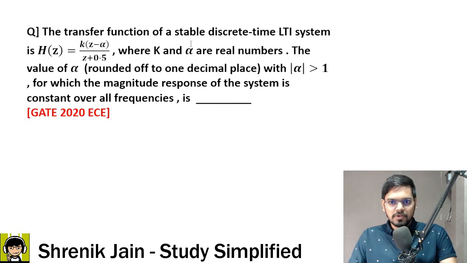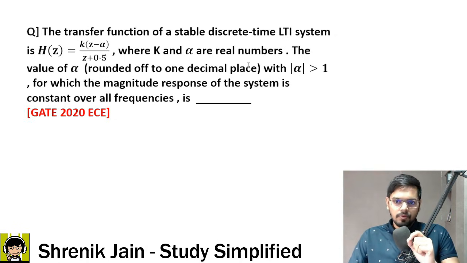The transfer function of a stable discrete time LTI system is H(z) = k times (z minus alpha) upon (z plus 0.5), where k and alpha are real numbers. The value of alpha rounded off to one decimal place, with mod alpha greater than 1, for which the magnitude response of the system is constant over all frequencies is dash. So this is a NAT 2 marker question. Try it out. Your time starts now.